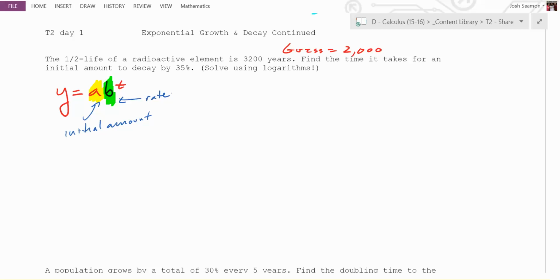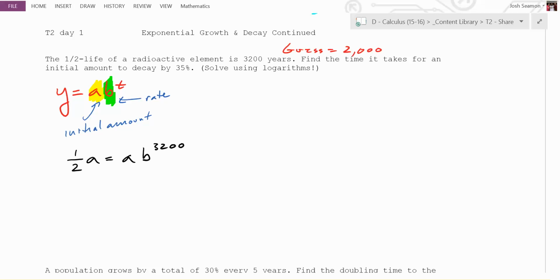So let's set something up here. We know that one-half A is equal to A times b to what power? You get half of A after how long? 3,200 years. So we don't know what b is, but we know that after 3,200 years, how much of the initial amount do we have left? Half of it. So let's solve now. It seems weird though, because how many equations is this? This is one equation. How many variables do you see? 2.